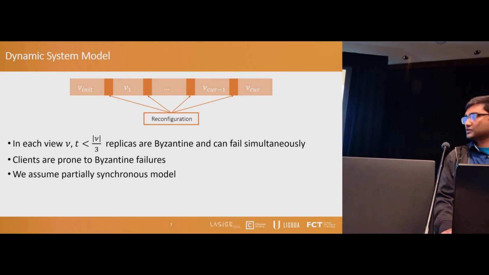And in each view, there are T Byzantine replicas that can fail simultaneously. And we assume that clients are prone to Byzantine failures, and we assume a partially synchronous model.